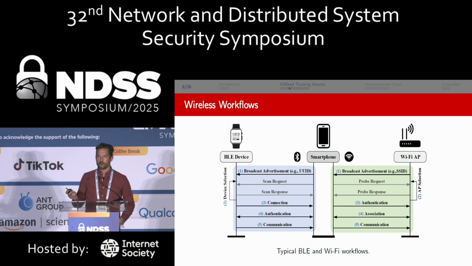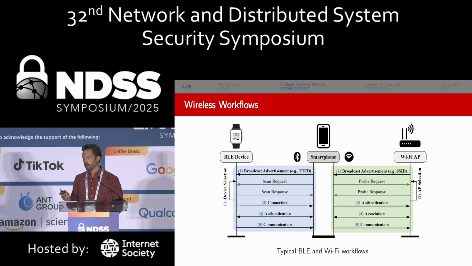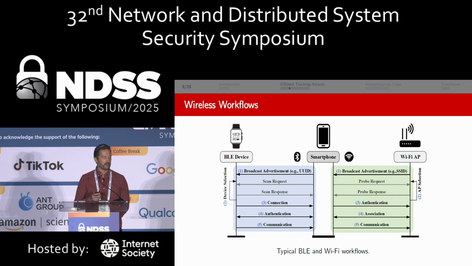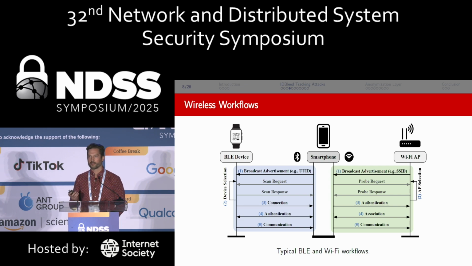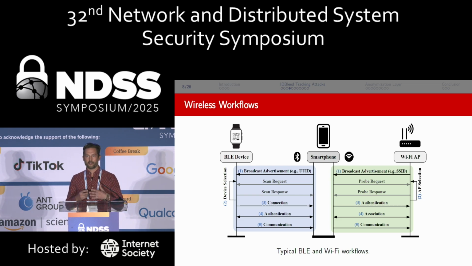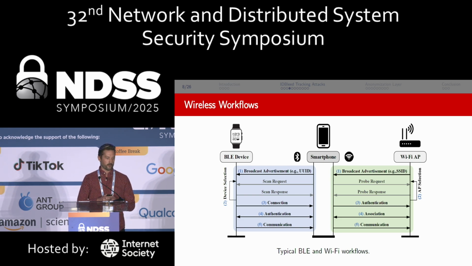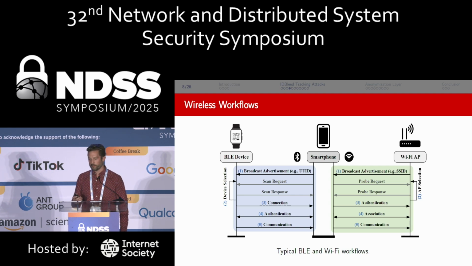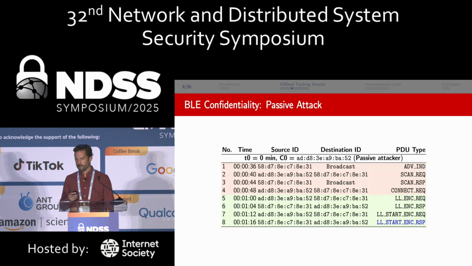So here's just a quick look at the wireless workflows shared between BLE and Wi-Fi, at least structurally. Both are generally going to have some sort of broadcast stage, selection stage, and then some sort of authentication and pairing stage before they start communicating. So use that as the basis for the next discussions here.